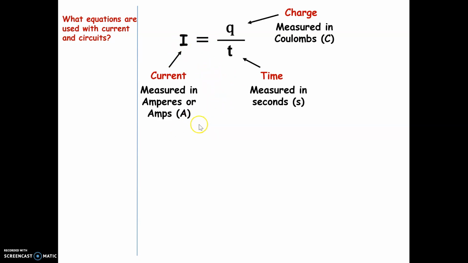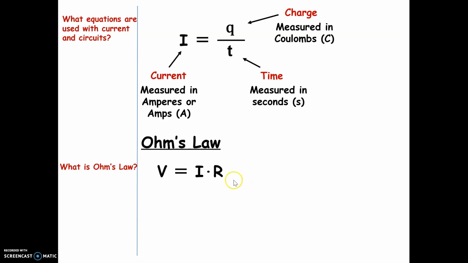Well, the rules that govern how many electrons can flow through a circuit have to do with two other things. It has to do with not just current, but also the voltage, which is how much energy each electron has, and then something called resistance, which is kind of like how wide the path is for the electrons to follow. So what is Ohm's law? This is probably the most important law in all of electricity.